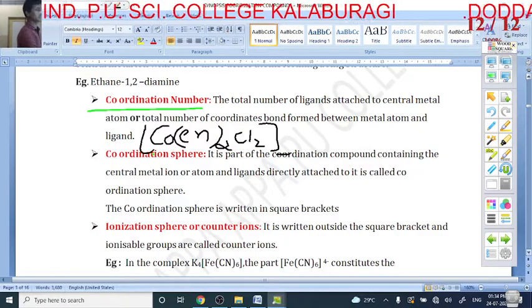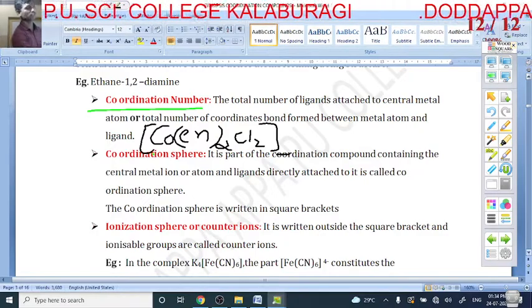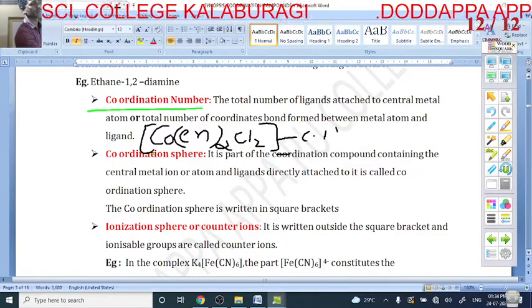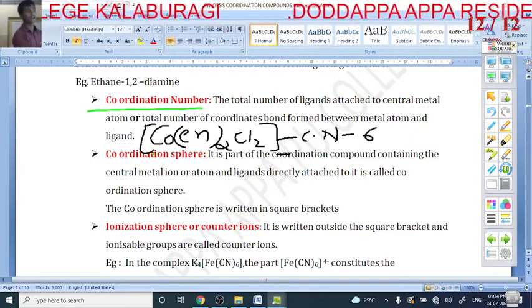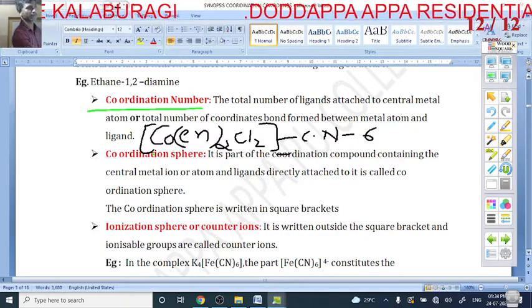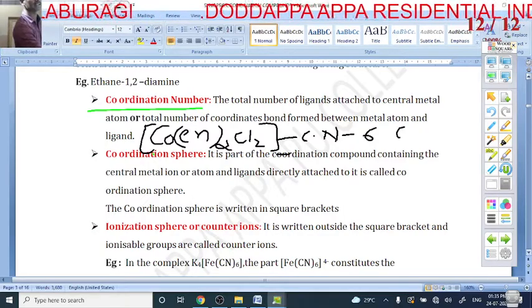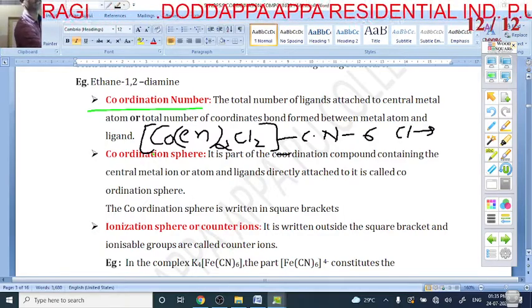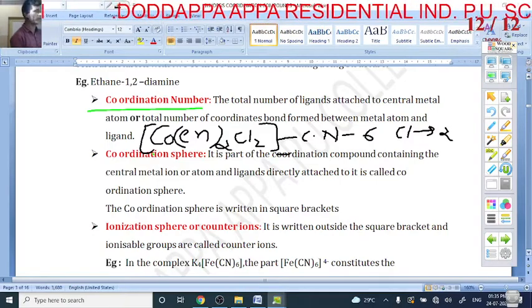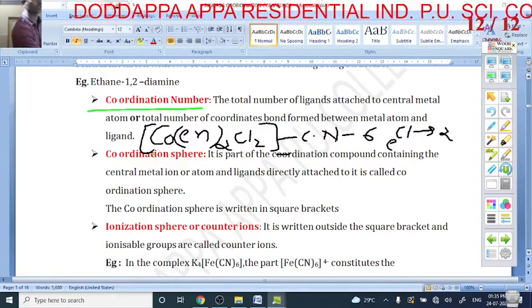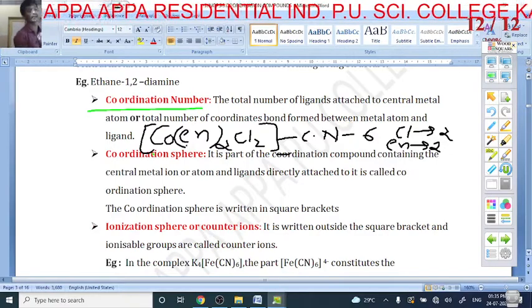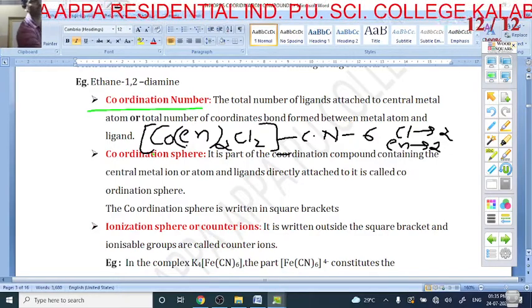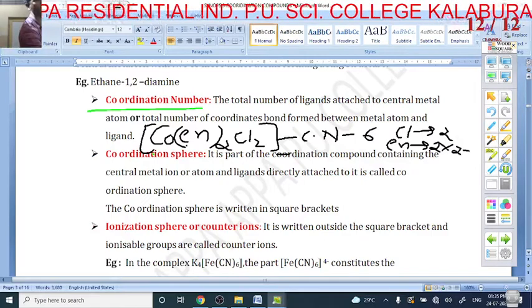So what is the coordination number? The coordination number is 6, because en is a bidentate ligand. How many Cl are there? Cl is 2. How many en are there? En is 2, but en is a bidentate ligand, which means it has 2 donor atoms. So 2 into 2 is equal to what?